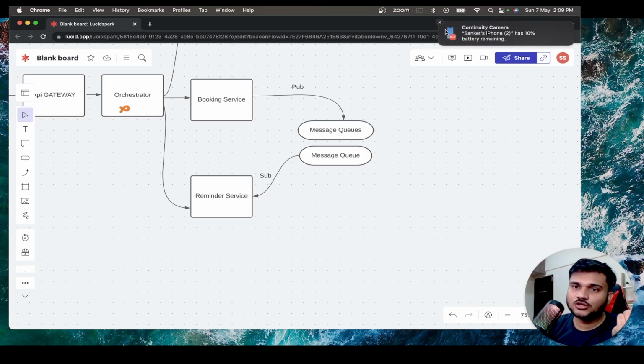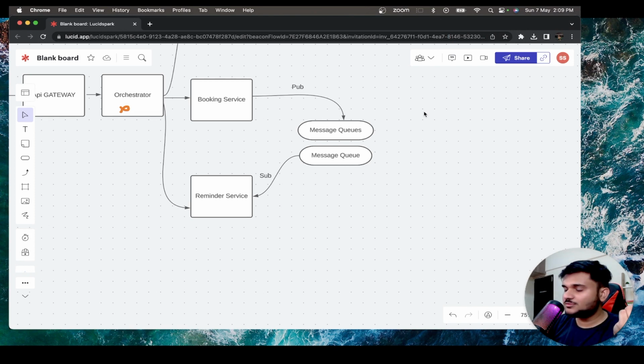What are cron jobs? Cron jobs are very simple jobs that you can configure in your operating system. You can set up some scripts that you can run, let's say every hour from now, right? Or every 10 minutes from now, or every third day of a week, or every 10th day of a month. These kinds of scheduling you can actually do, right?